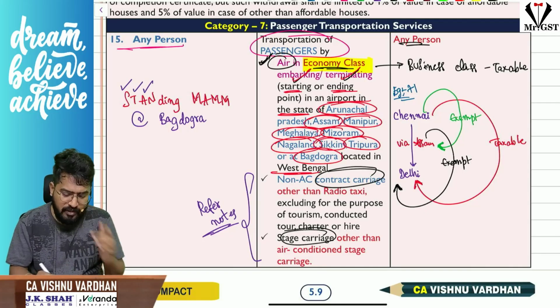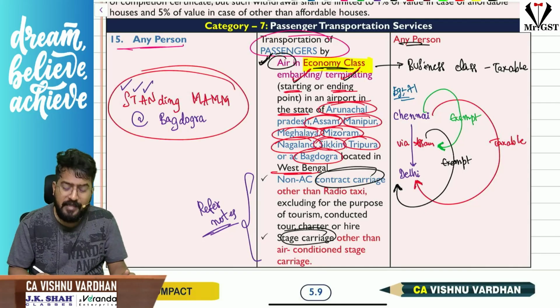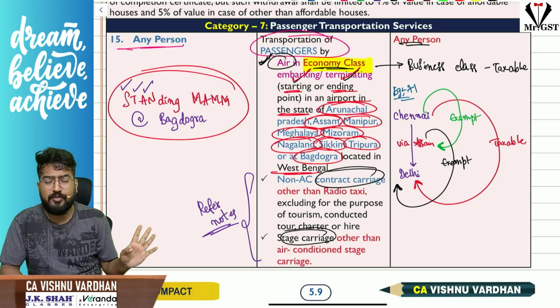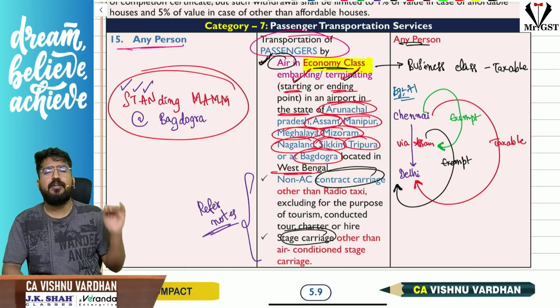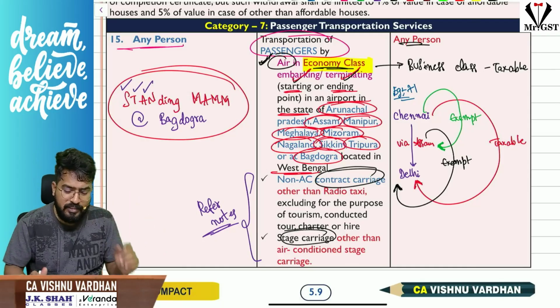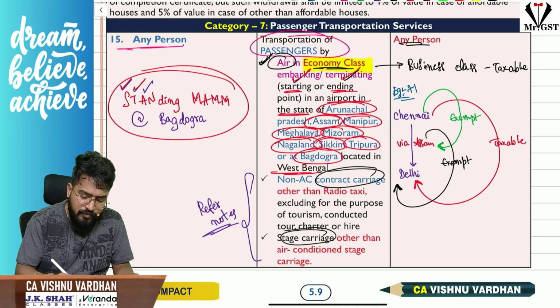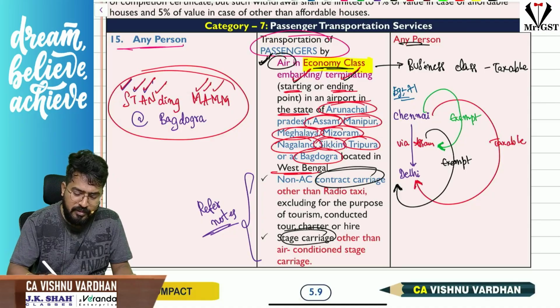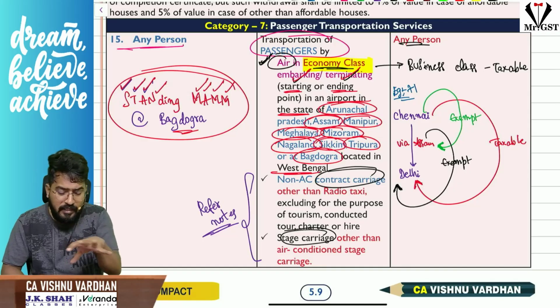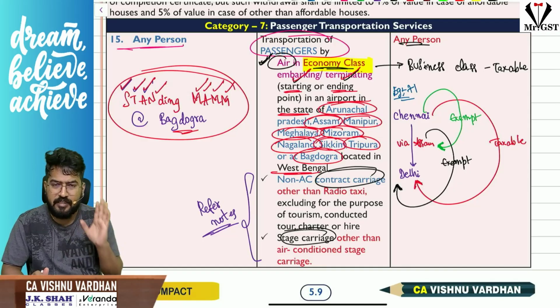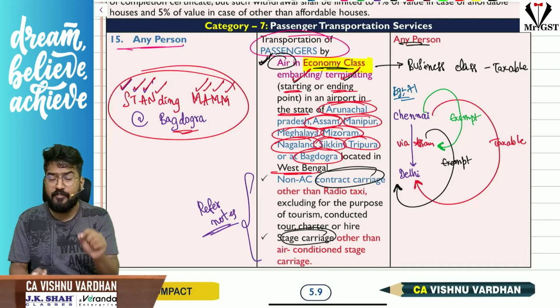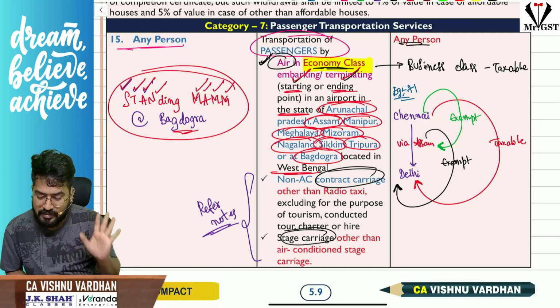So here just remember the standing ma'am at Bagdogra. Standing ma'am at Bagdogra is nothing but just our standing ma'am code itself, what we have used in composition scheme. There in the place of Uttarakhand, here we are bringing Assam into picture. If your journey is starting either in Sikkim, Tripura, Assam, Nagaland, Manipur, Arunachal Pradesh, Mizoram, Meghalaya, and of course Bagdogra. Bagdogra is a place located in West Bengal. In these states or in these places, if your journey is either starting or ending through airways, that too in economy class, that is exempt under GST.